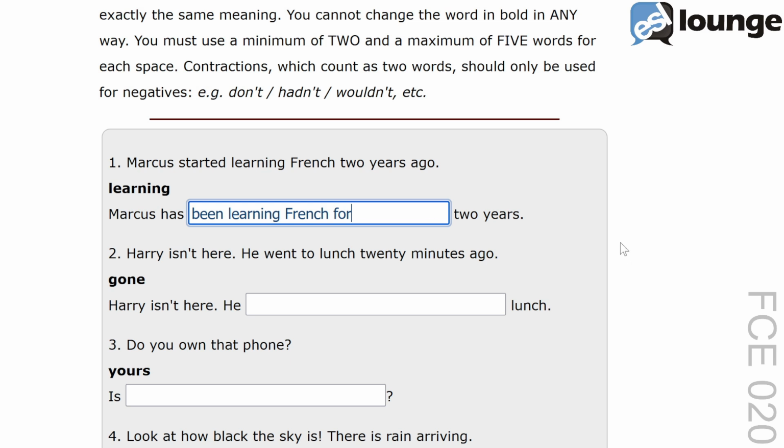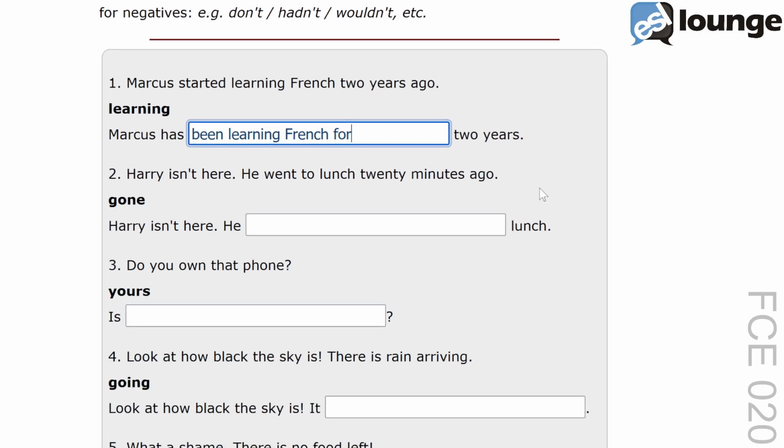Moving on to number 2. The original sentence is, Harry isn't here, he went to lunch 20 minutes ago. The keyword is gone. And the second sentence is, Harry isn't here, he blank lunch. The correct answer is, Harry isn't here, he has gone to lunch.